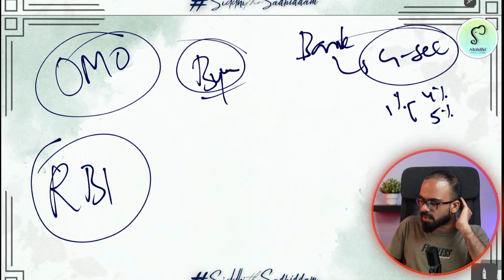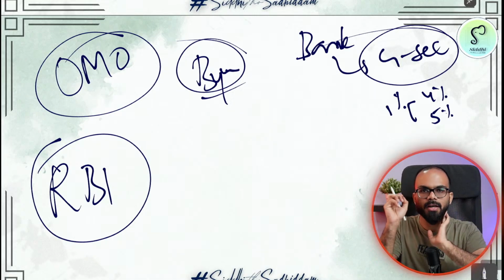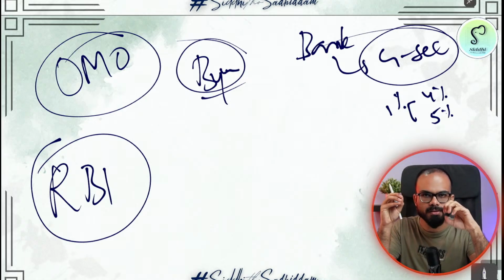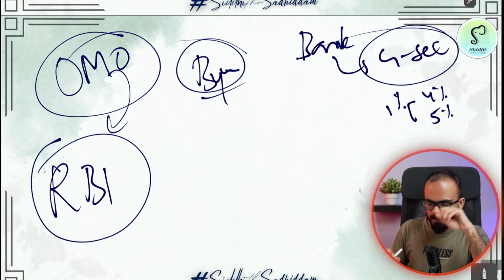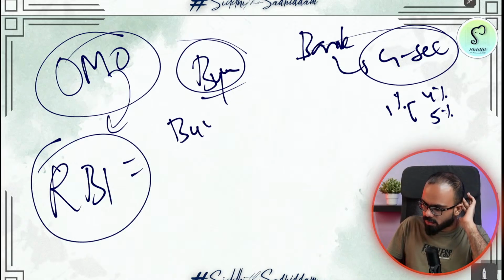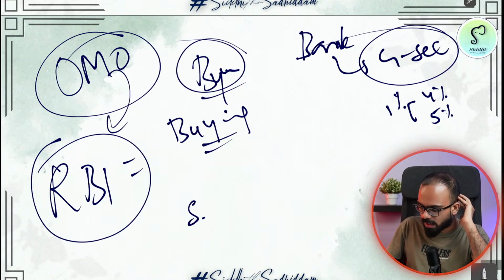So for this 1%, Reserve Bank of India decides that I will not disturb repo and reverse repo because it might disturb the entire bank business ecosystem. So what I will do is, I will do open market operation. That is, RBI will say, I am buying all the government securities, or RBI can come and say, I am selling all the government securities.